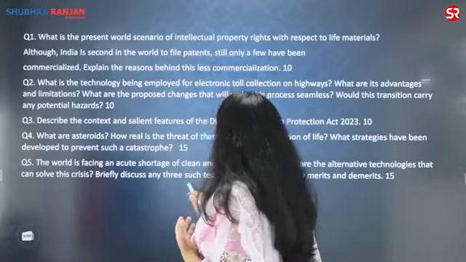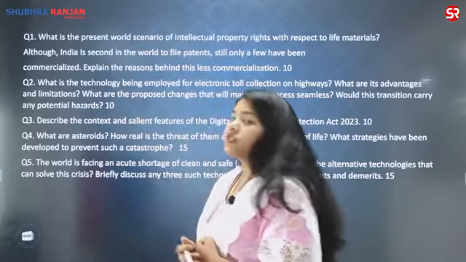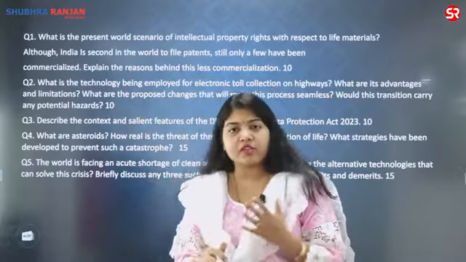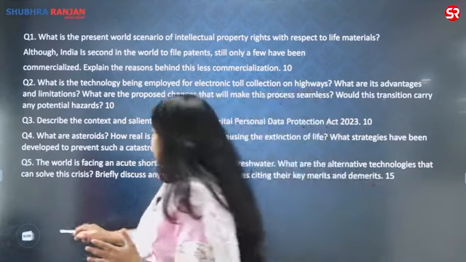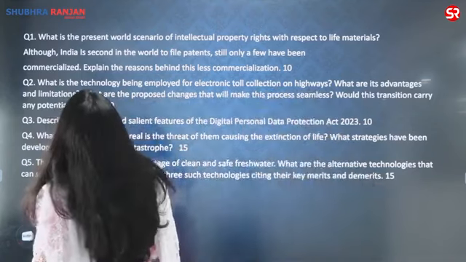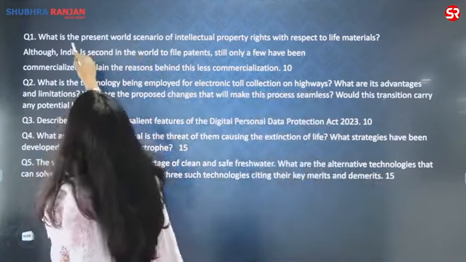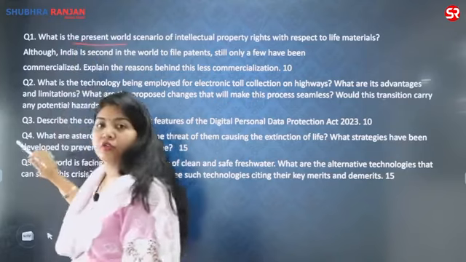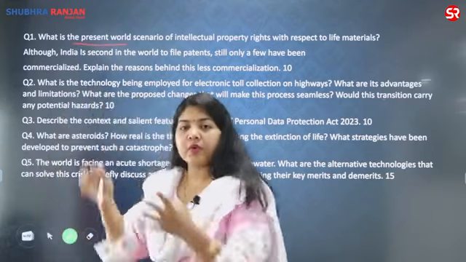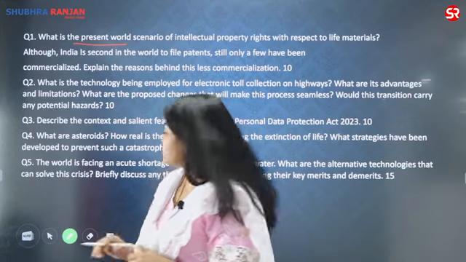The mains this year had a lot of questions from Science and Tech. There were a total of 5 questions which were asked from the areas of Science and Technology. Let us have an analysis on the type of questions which have been asked. These are not exactly 1, 2, 3, 4, 5 in the question paper, but I have extracted the 5 questions which have been asked.